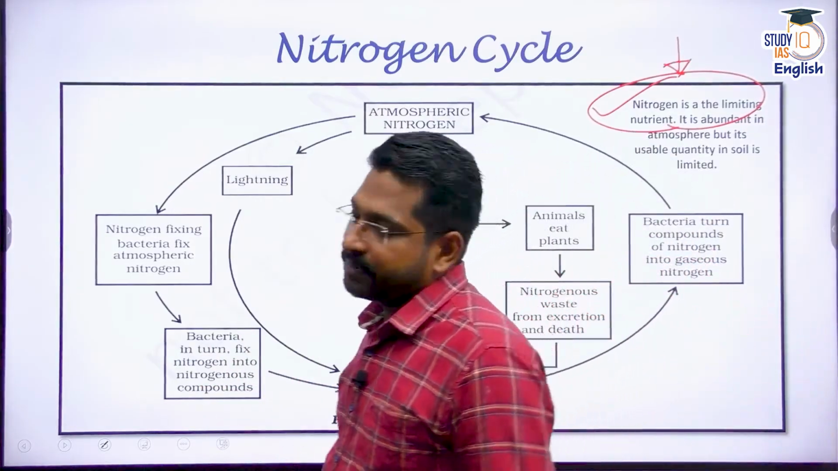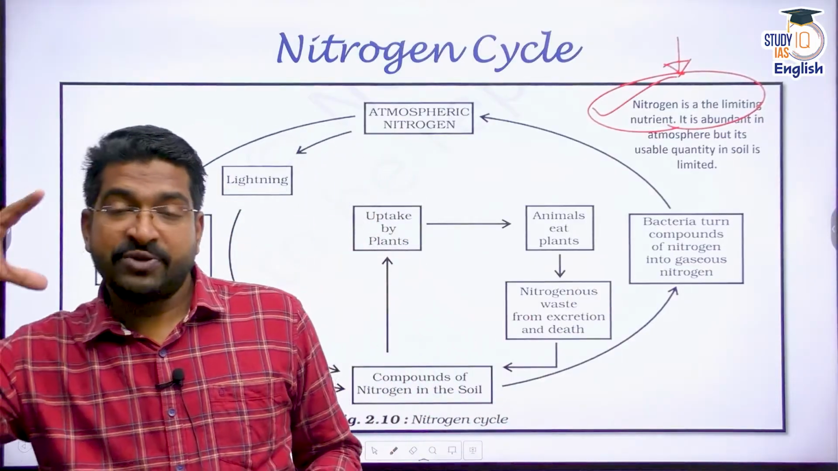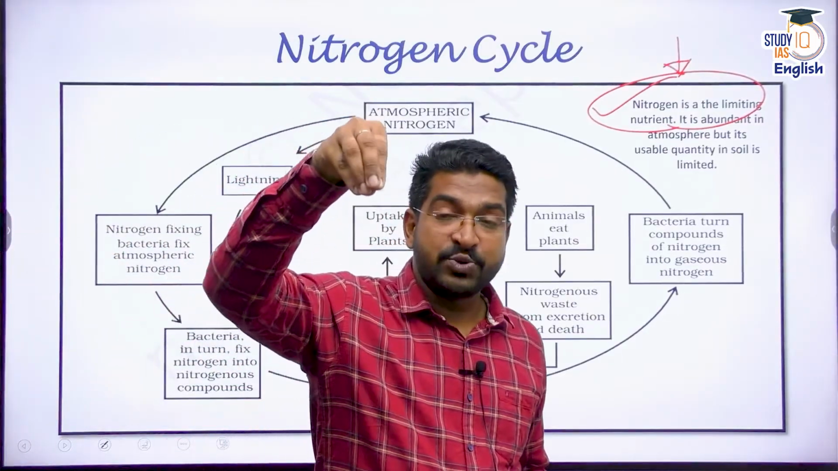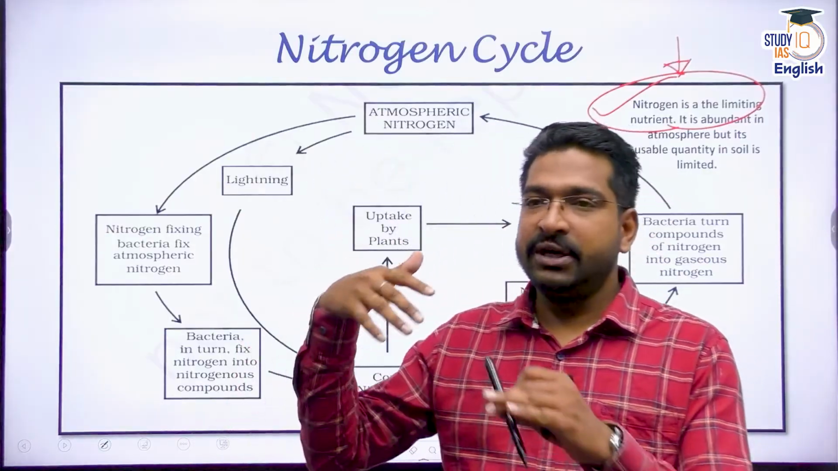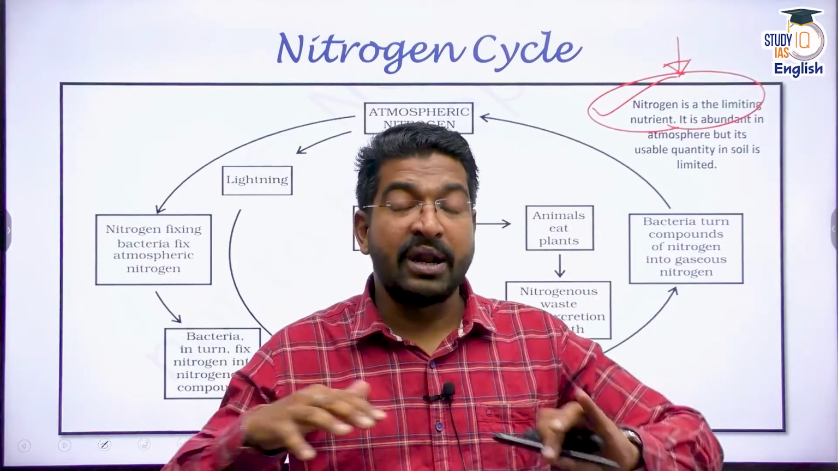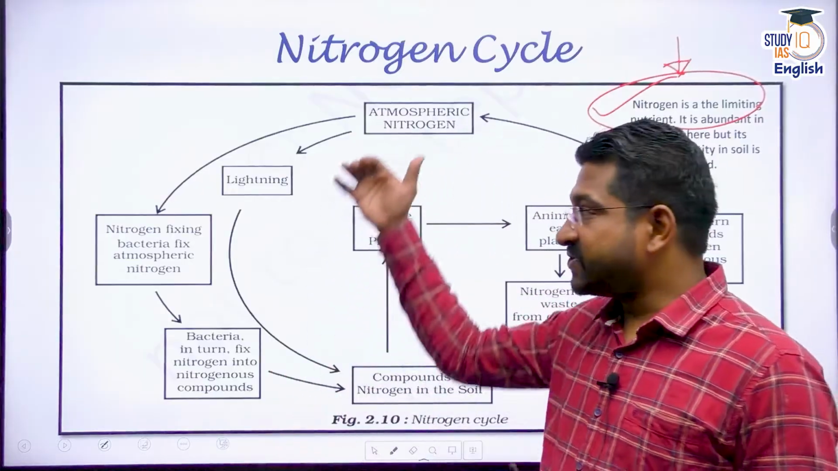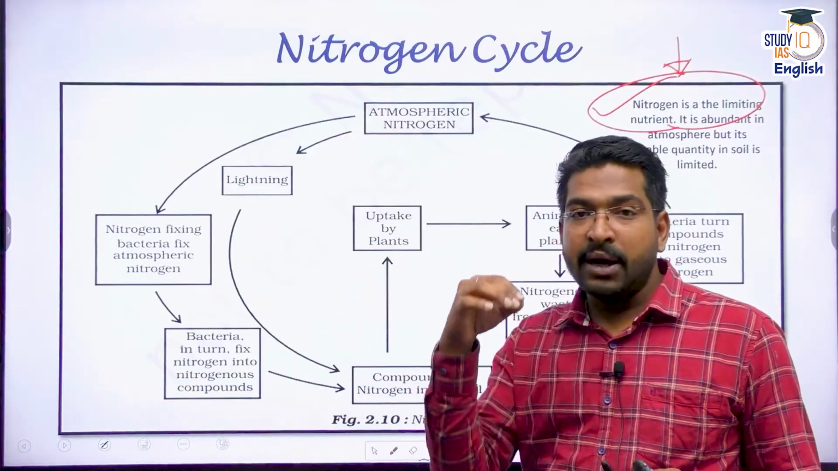We all know about the normal procedure. Nitrogen from the atmosphere has to be fixed into the soil. One way is through volcanic activity, through weathering, etc. All these things happen. But nitrogen from the atmosphere is fixed into the soil predominantly by two major processes.